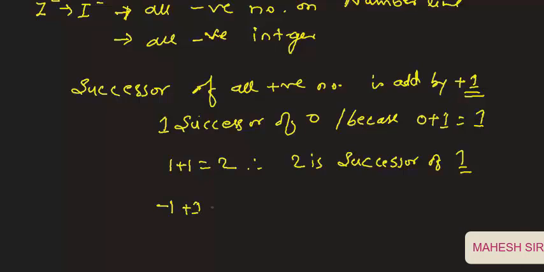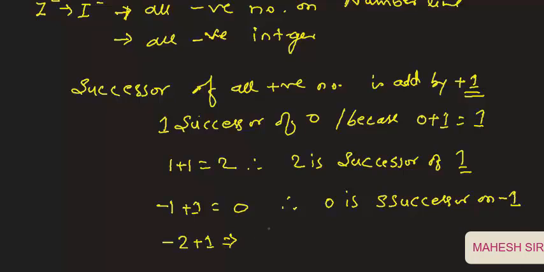Therefore we can say 0 is the successor of the number -1. Similarly, if we have -2 plus 1, what becomes, students? It becomes -1.